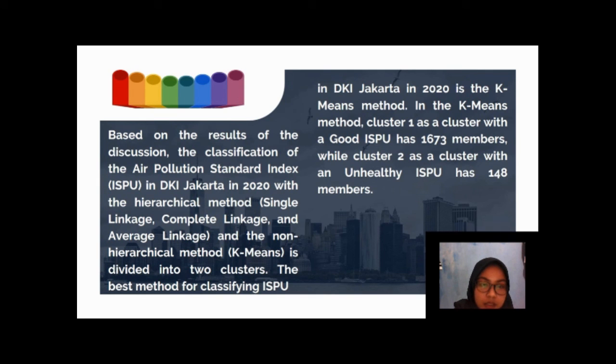The best method for classifying ISPU in DKI Jakarta in 2020 is the K-means method. In the K-means method, Cluster 1 as a cluster with a good ISPU has 1,673 members, while Cluster 2 as a cluster with an unhealthy ISPU has 148 members.